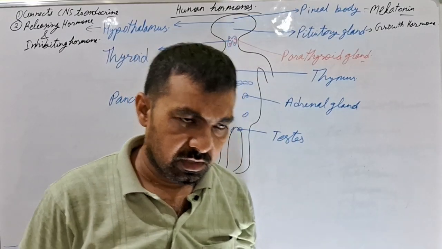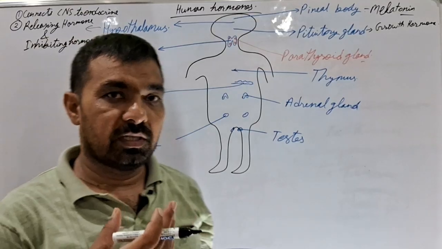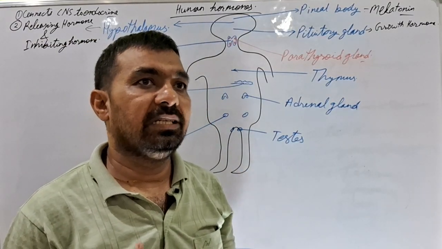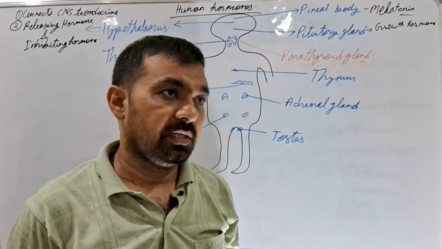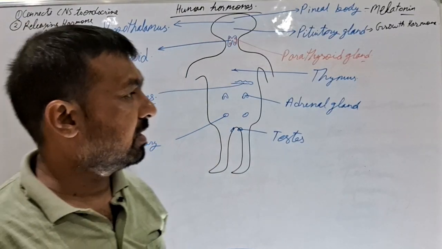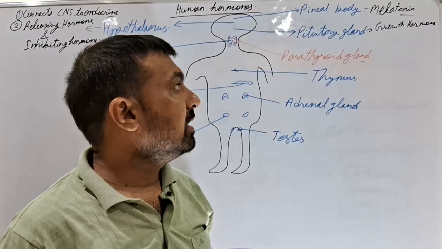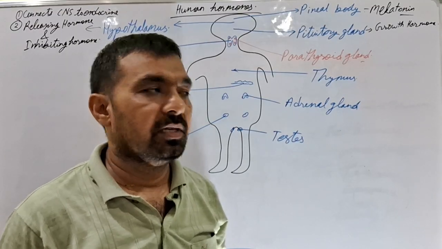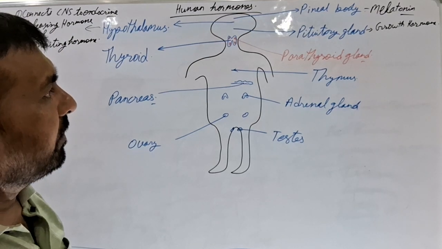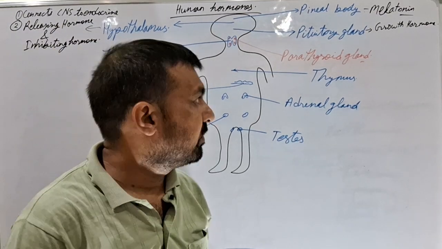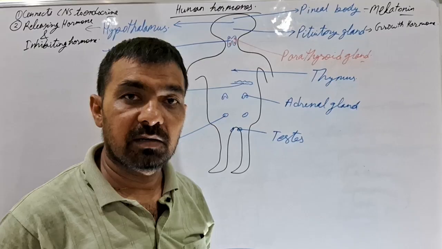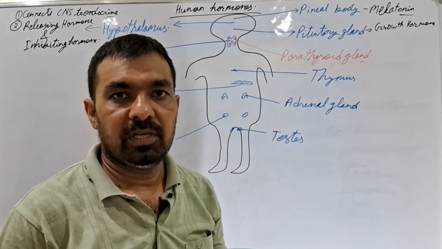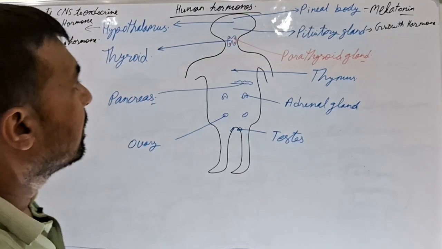During childhood, if growth hormone is released in lesser amount, then it leads to a disease known as dwarfism. But if it is released in larger amount, then it causes another disease known as gigantism. If during adulthood the growth hormone is released in larger amount, then it produces another disease known as acromegaly.